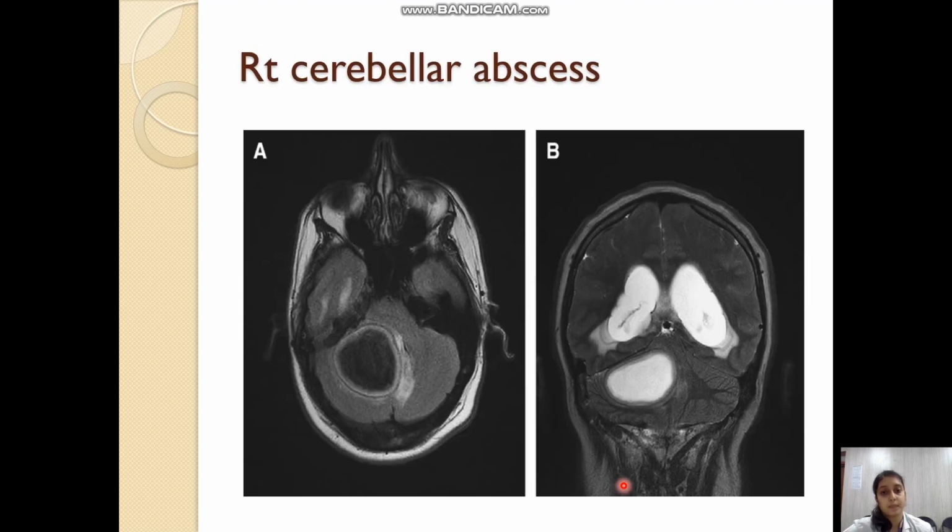This image shows an MRI of a patient having a right cerebellar abscess. This is a hypointense zone surrounded by a rim of hyperintensity. This is a cerebellar abscess on the right side. Here also we can see it is hyperintense on the T2 weighted images.